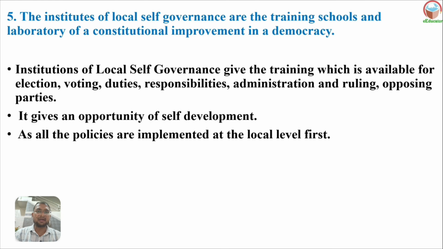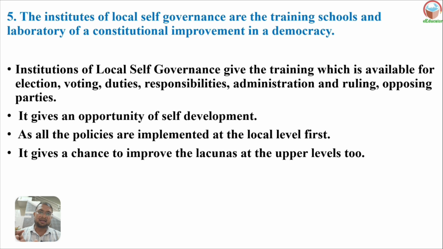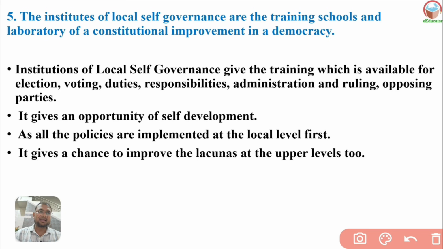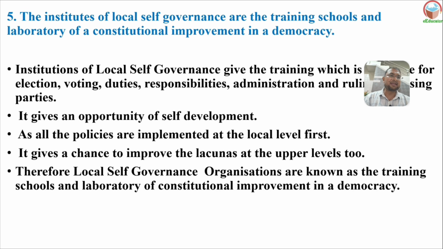How is there self-development? All the policies are implemented at the local level first. If policies are implemented in a local area, it gives a chance to improve elections in the upper house. Whatever problems there are in planning can be identified, improved, and then implemented in the larger area. Therefore, local self-governance organizations are known as training schools and laboratories of constitutional improvement in a democracy.